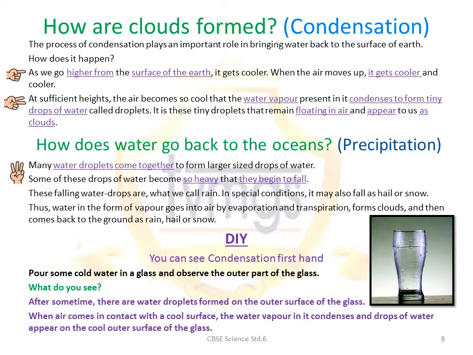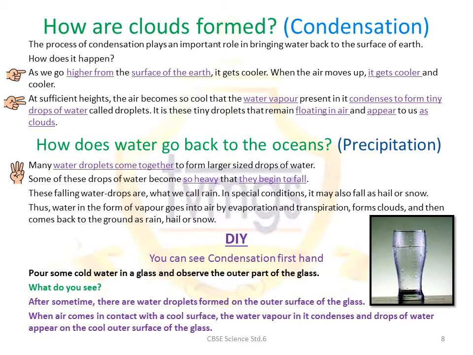In cooler conditions, they may also fall as hail or snow. And this is how water in the form of vapor goes into the air through evaporation and transpiration, forms clouds and then comes back to the ground as rain, hail or snow. Rain is known as barish, hail is known as ole and snow is known as barf.